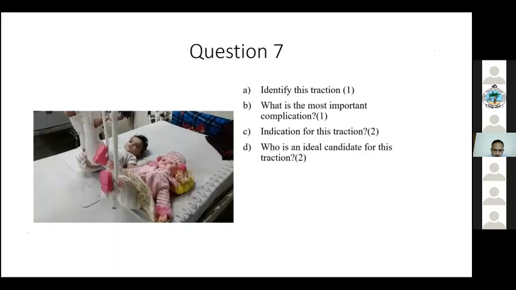The buttocks of the child should be just off the bed. Yeah, yeah. So it should be just elevated. It should not be too much elevated. That will give you undue pressure on the spine and other areas. It should be just elevated. And this is a very nice way of immobilizing a fracture femur. Okay. It's used for pediatric patients under the age of 2 years.